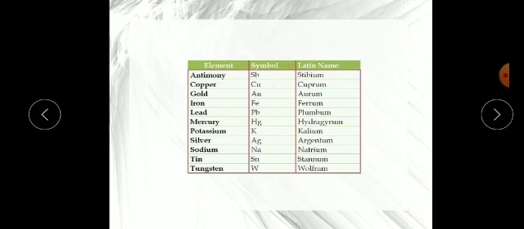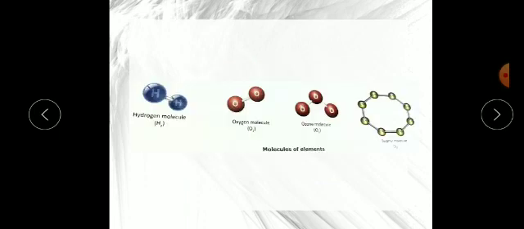So remember always, some elements' symbols come from their English name, some from their Latin name, some from their German names. Now what are molecules? When two or more atoms of the same or different elements combine together. For example, a few elements remain unstable as a single unit, because they have an unstable electronic configuration. So they quickly form a bond with the same atom.